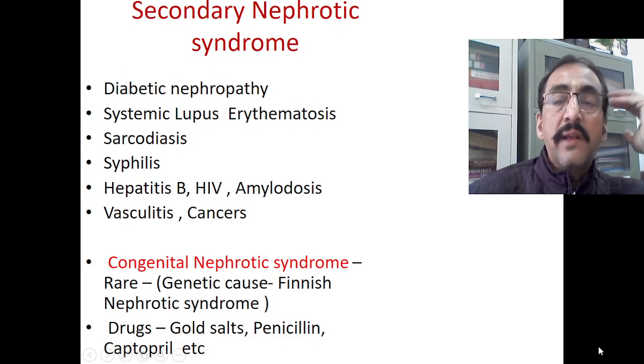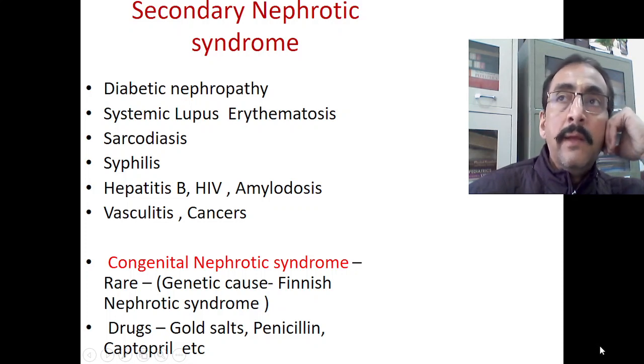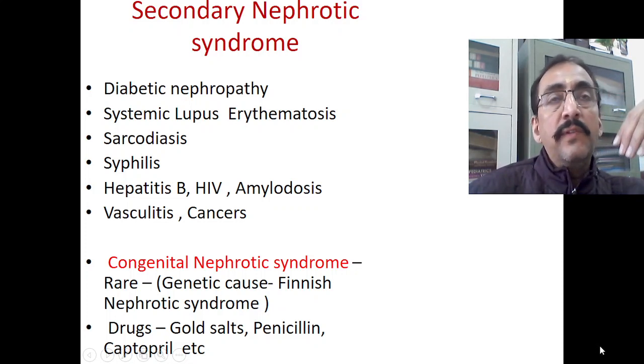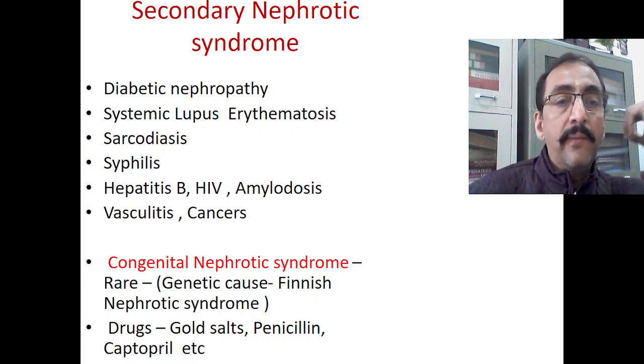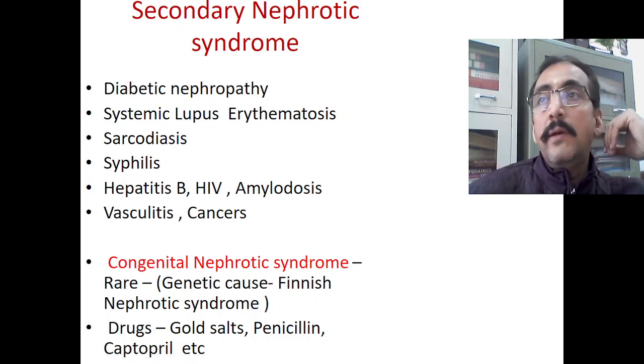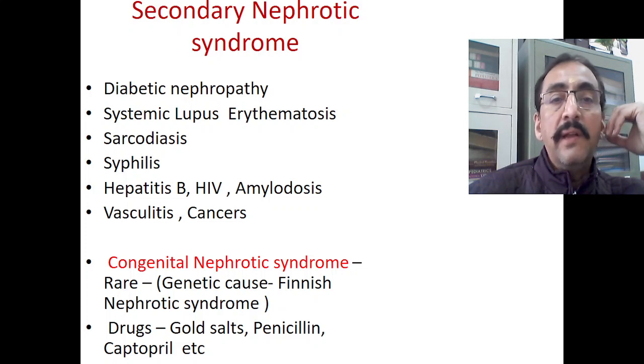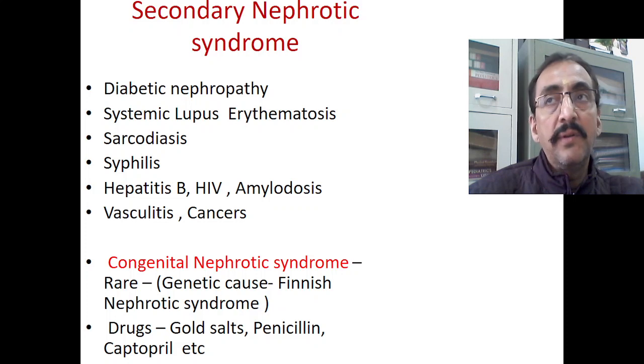Today we will discuss secondary nephrotic syndrome. That means a nephrotic syndrome which is caused by a cause other than the kidney or the renal system. So this may happen because of diseases like diabetic nephropathy. Diabetes is the root cause and that is causing some problem in the nephron that may also lead to nephrotic syndrome.